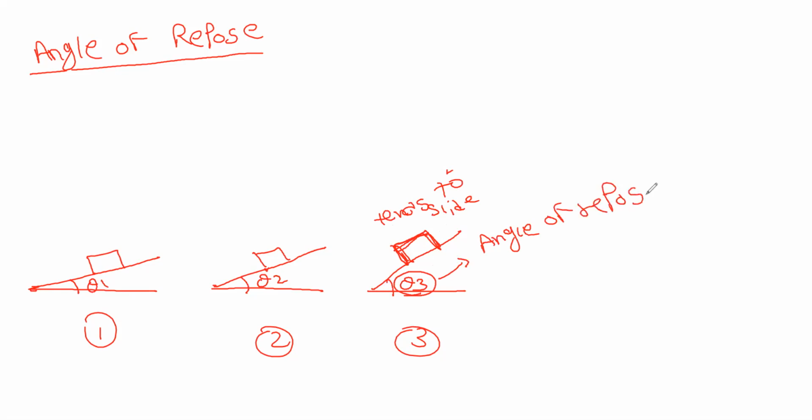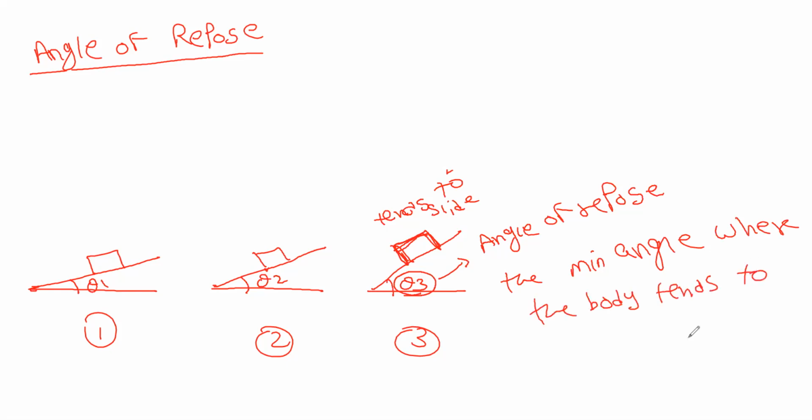Angle of repose is nothing but the minimum angle where the body tends to slide. It is represented by theta r, the angle of repose.